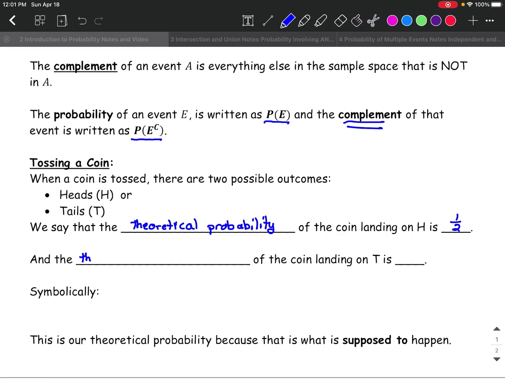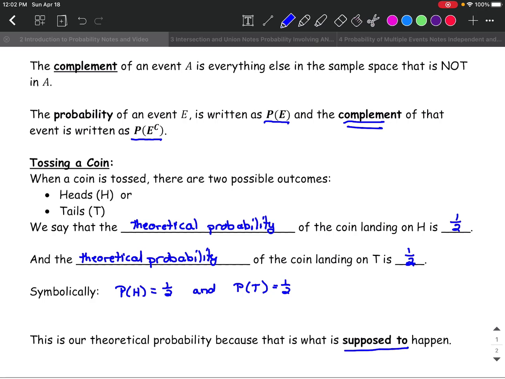Also, the theoretical probability of the coin landing on a tails is also 1/2, because there's one way you can get a tail out of the 2 possible outcomes, heads or tails. Okay? Now, symbolically, how do we write this? This would be the probability of getting heads is 1/2, and the probability of getting a tails is 1/2. And that's how we write it in mathematical notation. Now, this is our theoretical probability because that is what is supposed to happen.